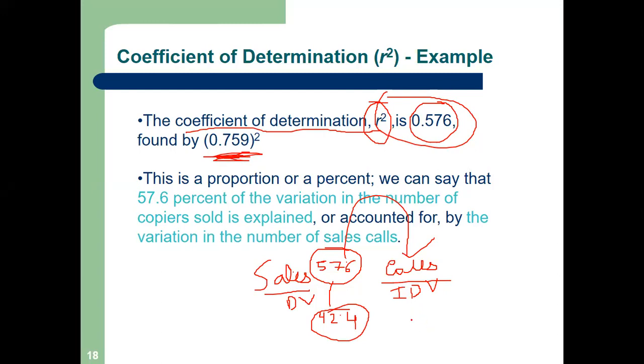If the person has 20 years experience, he knows everything, he knows about the market, he knows the segment of the market which is going to buy. So the rest 42% is explained by other variables.